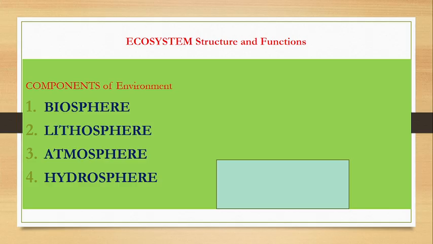Biosphere is relevant to plants and animals. Lithosphere is relevant to the earth's crust, the surface of the earth and below it. On the earth we see different mountains, plateaus, plain areas, and deserts. The third one is the atmosphere, the surrounding area over the earth.